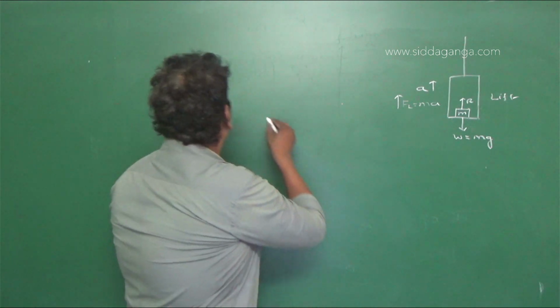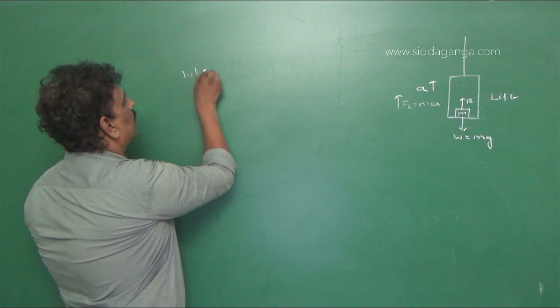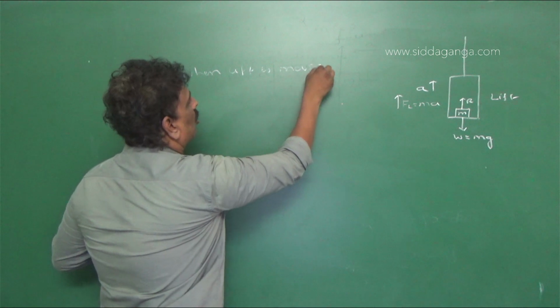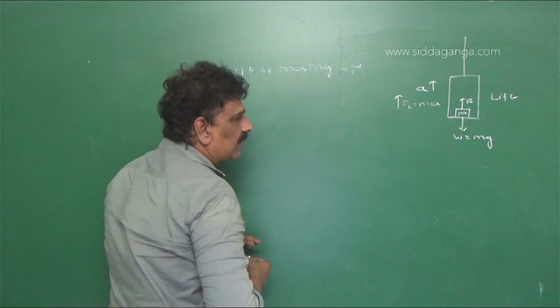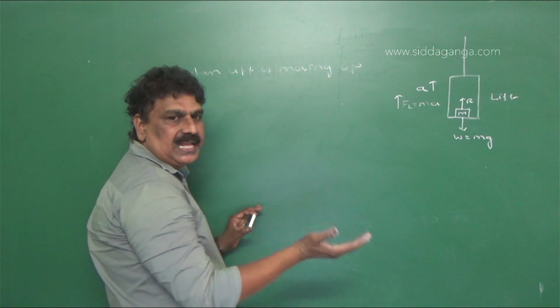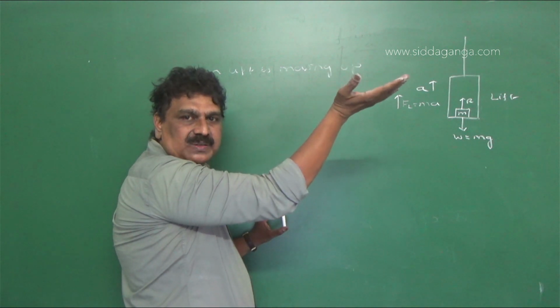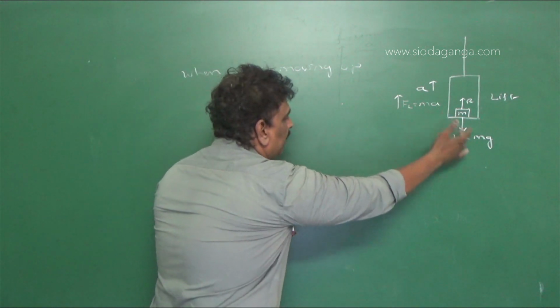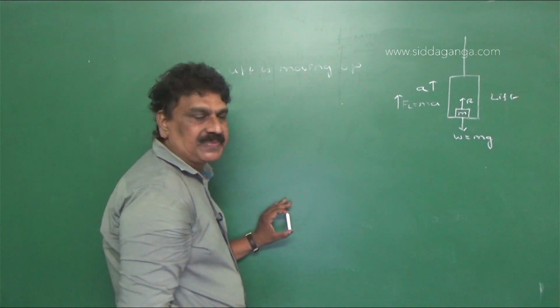So when the lift is moving upwards, the net upward force is equal to the reaction force minus mg.